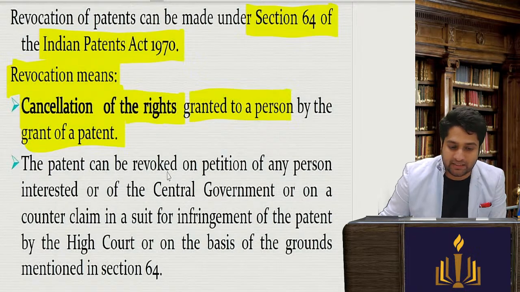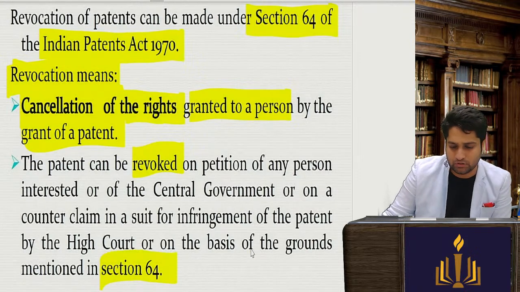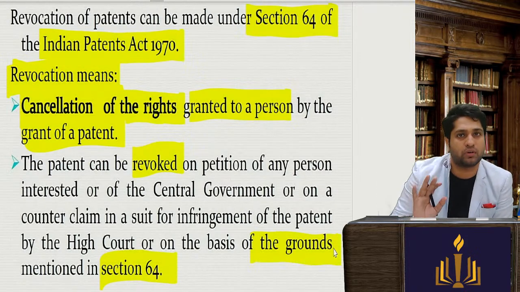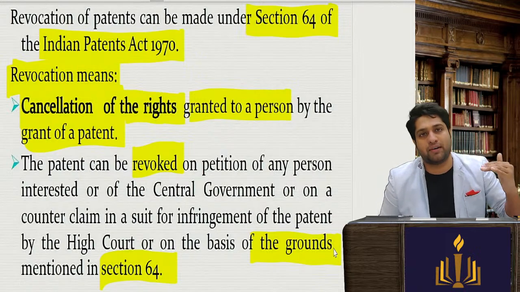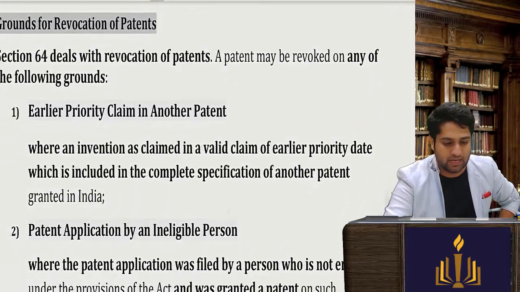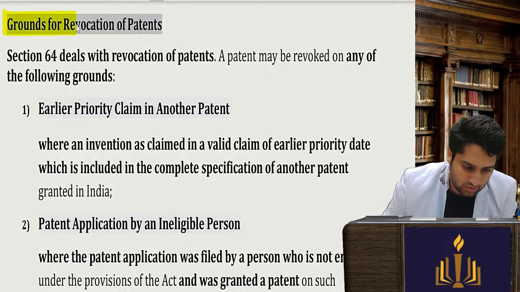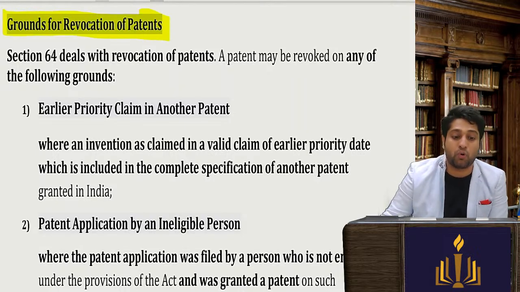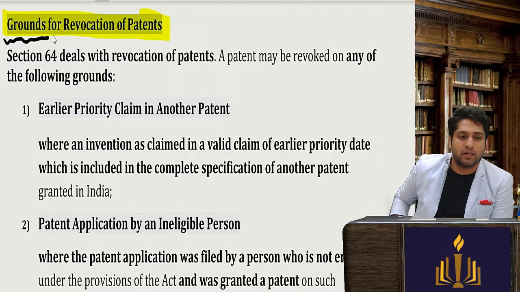The patent can be revoked on petition of any person interested, or on the grounds specified under section 64. So under section 64 there will be certain grounds for revocation of patents. On those grounds it can be revoked, and this is one of the most important questions that can be asked: on what basis can a patent be cancelled or revoked?